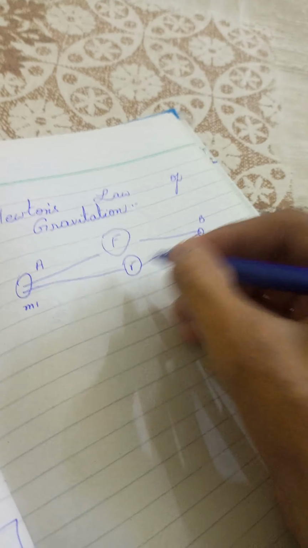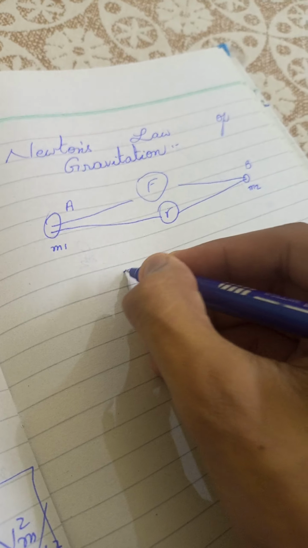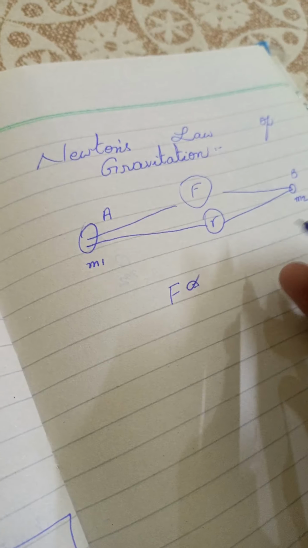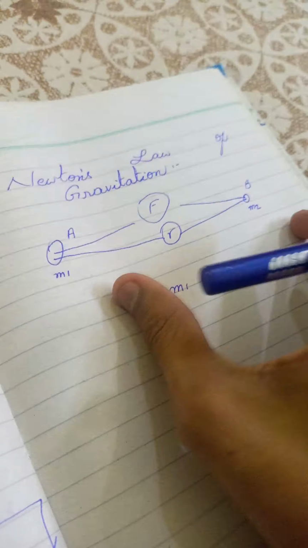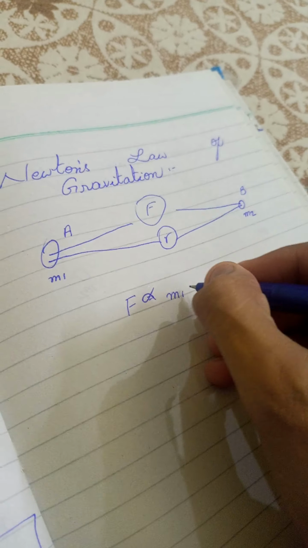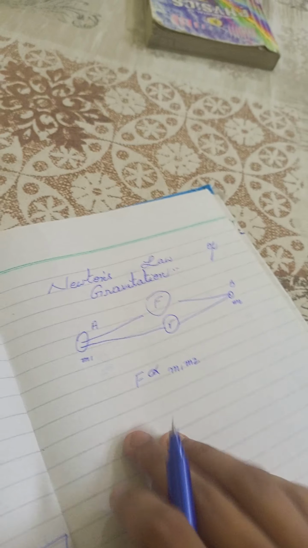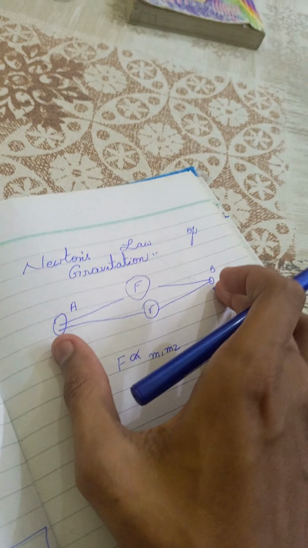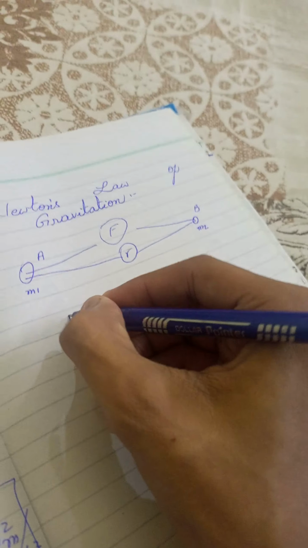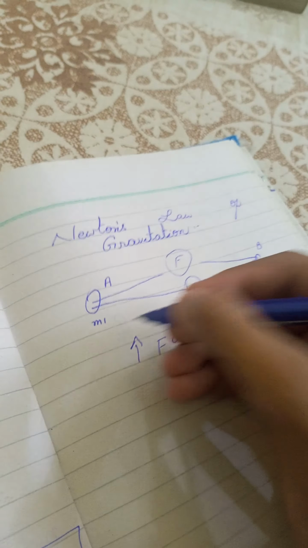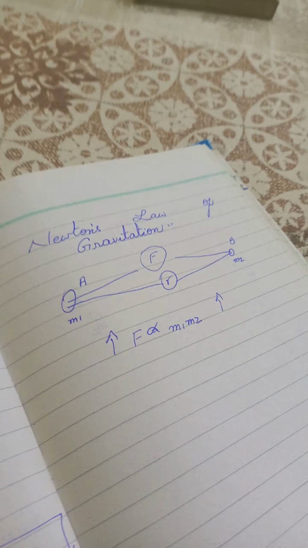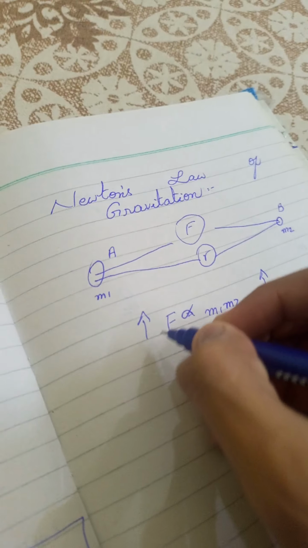So, as you know, in this case force is directly proportional to the masses. What does it mean? It means force is directly proportional to the masses of these objects, m1 and m2, so we will write m1 and m2 here. It means if their masses are bigger, the force will be bigger. If their masses increase, the force will also increase.